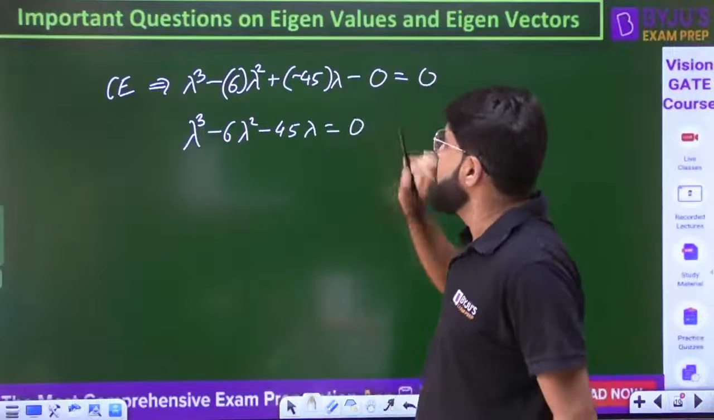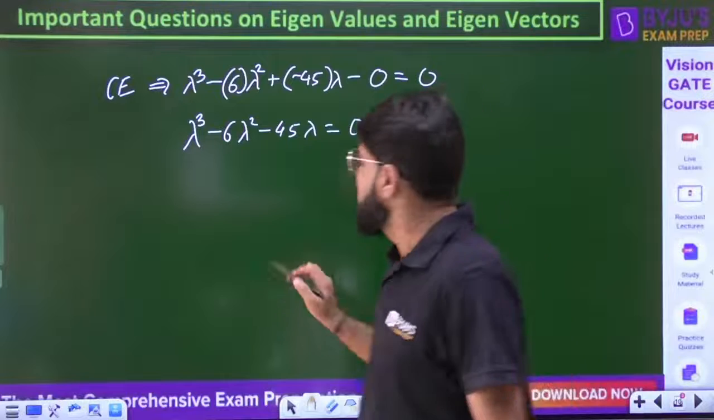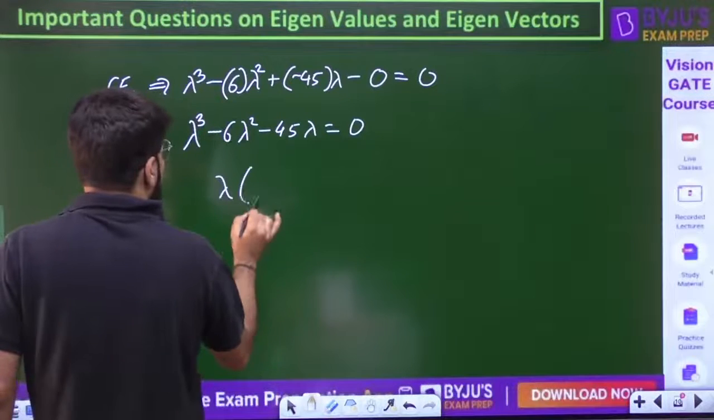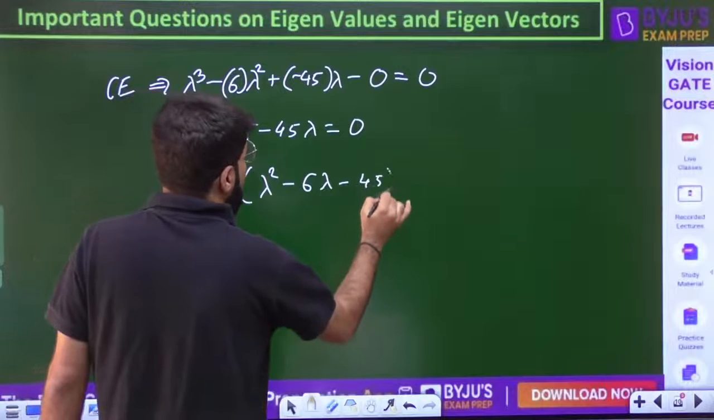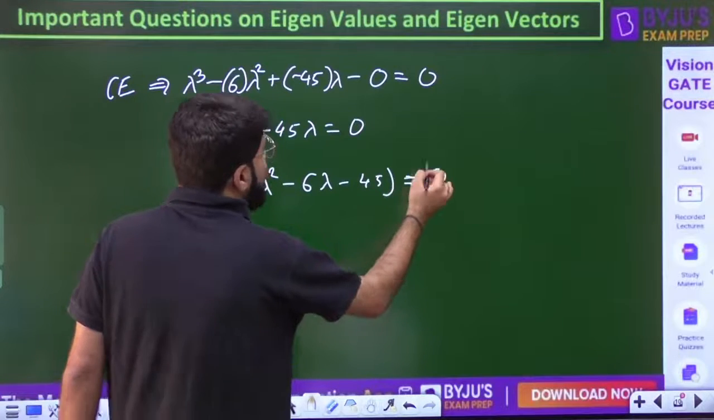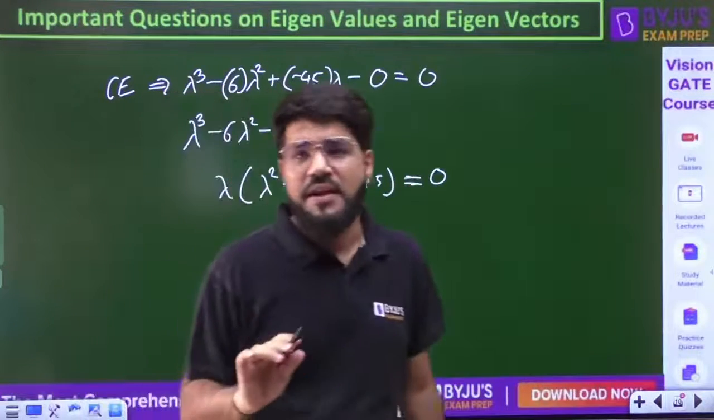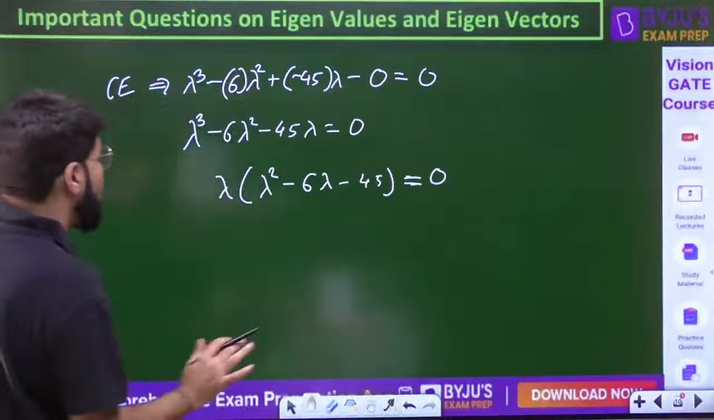Here, ultimately the beta 3 is 0, so lambda can be taken common. If you take lambda common, you are left with the quadratic part, or they may be giving you a cubic equation which can be easily factorized. They'll take care of that. Don't worry about that.